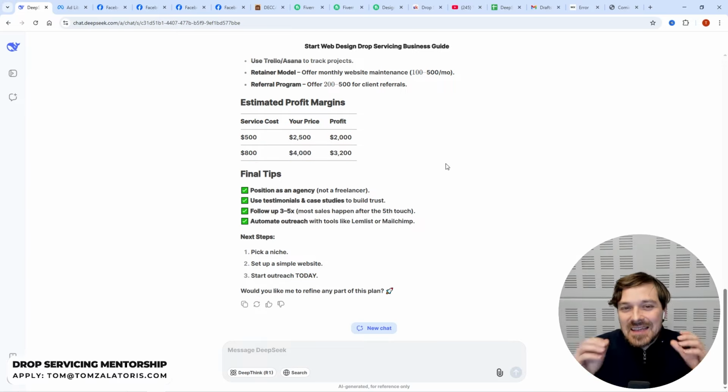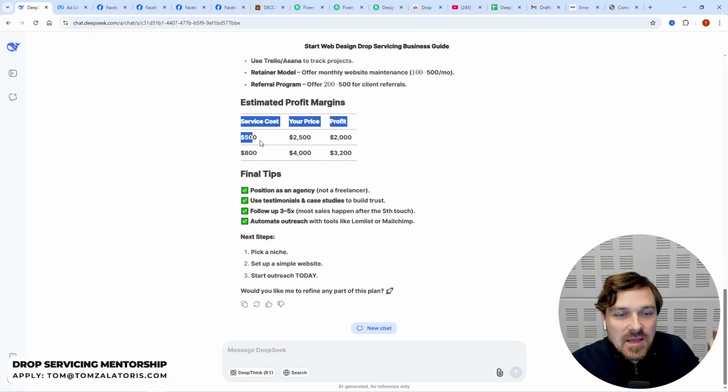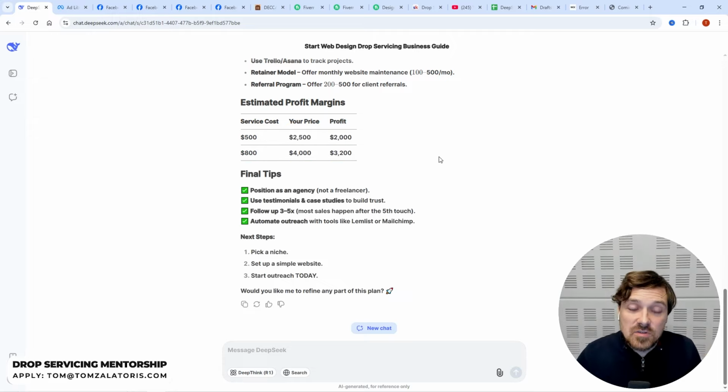This, like I said, it should probably be a bit less. So what I'm saying is, if you get a $500 website, sell it at about $1,500, so your profit is going to be about $1,000. But again, it's up to you, and it also depends on complexity of the website. If it's super complicated, then of course you can easily charge this amount as well.